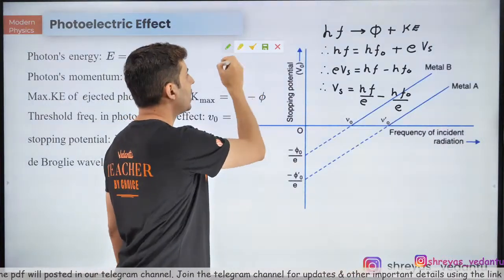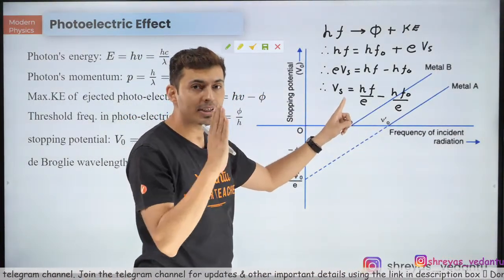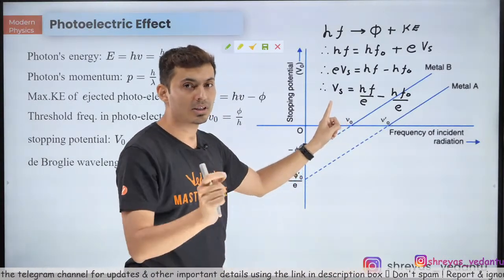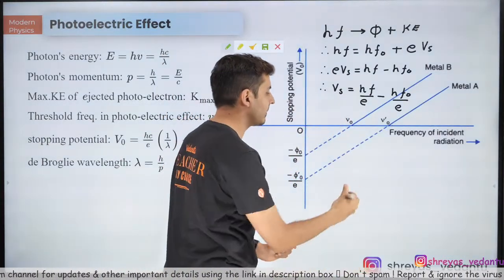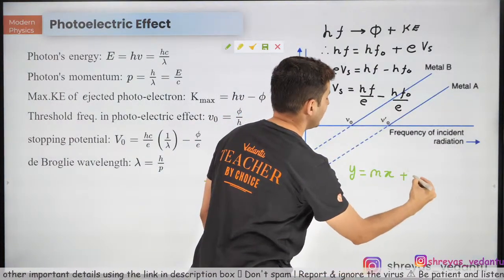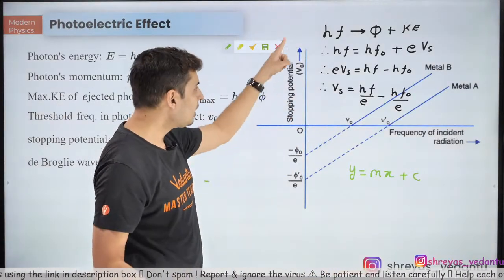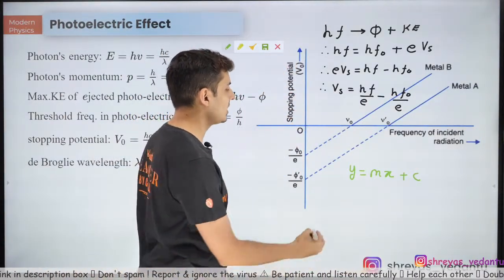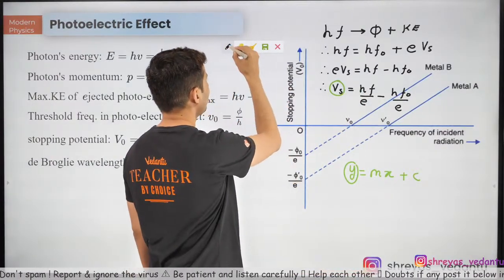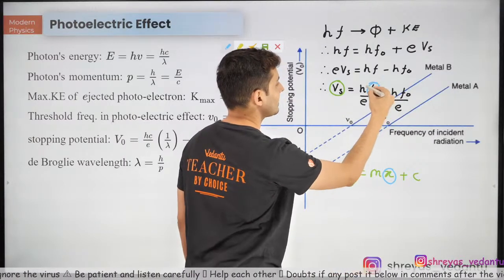I'll tell you why. If you look at this equation, it resembles the equation of a straight line. Try and recollect the general equation of a straight line in terms of slope and intercept. It was y equals mx plus c. Now you'll be wondering, what is y, what is x? Look at the y-axis, it's stopping potential. So y is nothing but the stopping potential. Then what is x? x is this variable, which is frequency.